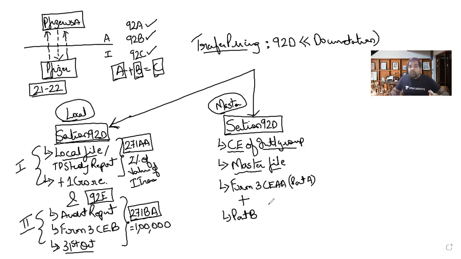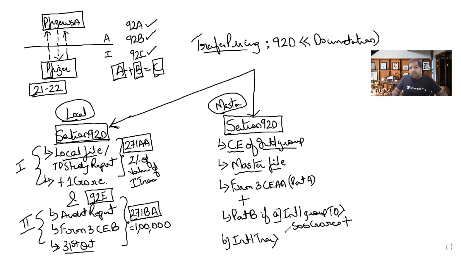Part B, you'll have to file if, first thing, the international group's turnover is greater than 500 crores, that means it's a sizable group, and second, if Pfizer India's international transactions are above 50 crores. And this 50 crores is 10 crores if it's intangible assets. If your international transactions are like paying royalty, etc., then it's 10 crores. I'll repeat, guys. What is this?